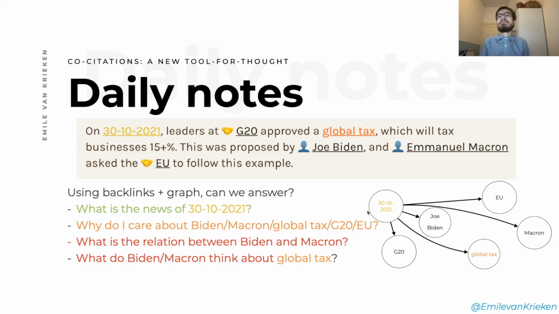And okay, so you might argue, maybe we put this piece of information inside the Joe Biden node, then there is a direct relation. I mean, that's true, but then still, that would just change the source of all these links to a different node, and then there would still be no relation between global tax and Macron. Then I would have to go through Joe Biden.